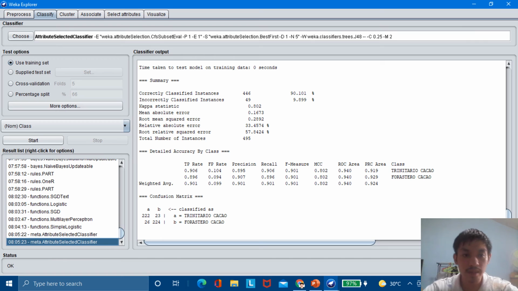Let's try to click the attribute selected classifier. Correctly classified instances is 446 at 90.101%, and incorrectly classified instances is 49 at 9.899%. So this classifier also reached 90% accuracy.